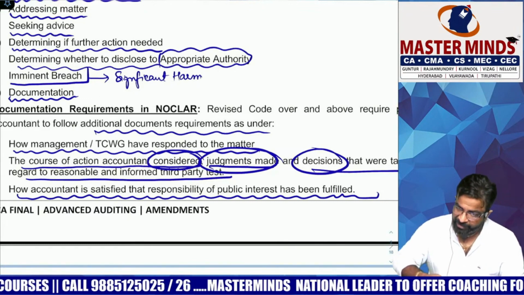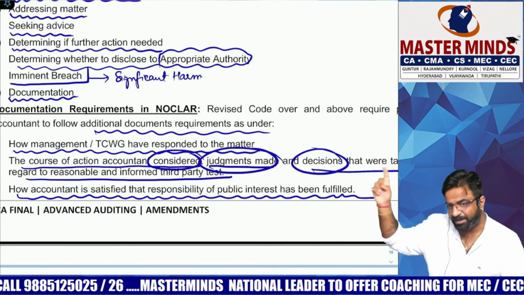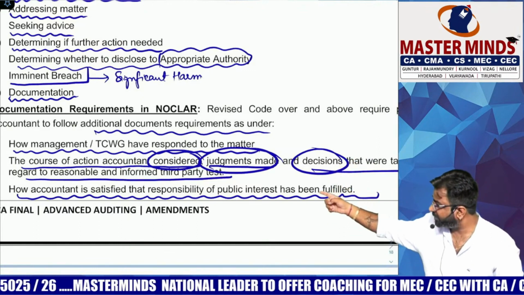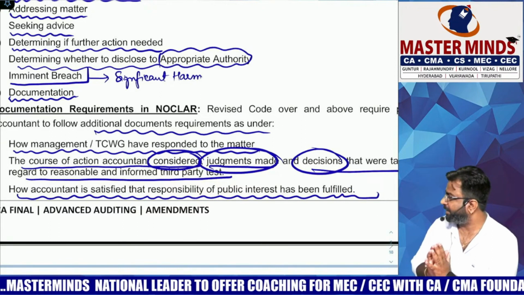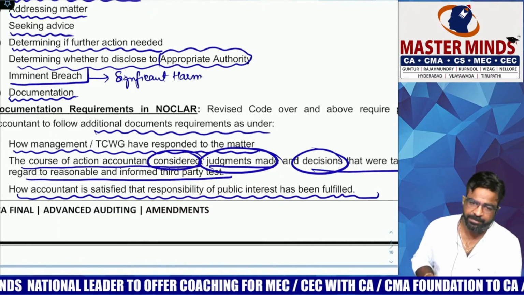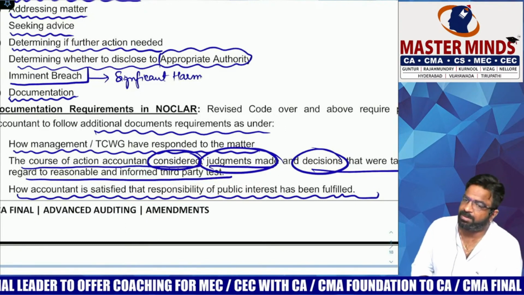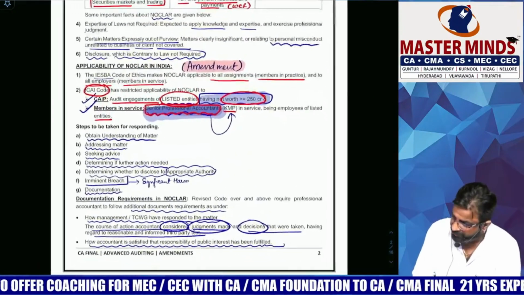Don't apply it unless it is getting reviewed and tested by a reasonable and informed third party. And finally, what is the third documentation you have to make sure? How the accountant is satisfied that the responsibility of the public interest has been fulfilled. Is it clear? This is what you have to consider when it comes to Noclar. This is our whole concept of Noclar which you should have known.